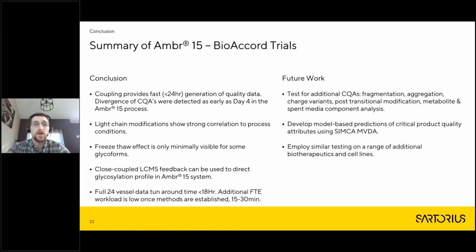Some of our future work, we'd like to look into some of the other CQAs, so fragmentation, aggregation, charge variance, things like that. We also want to pull this data back into our SIMCA software to do some multivariate data analysis on it to try and model what's going on so we can really harness more of this power. We also want to employ similar testing on a range of additional biotherapeutics. We're bringing in some more cell lines to do some additional testing.